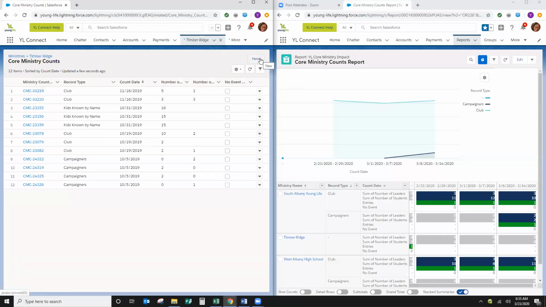So you click on new, and you'll want to add a kids known by name for the end of February, and then club and campaigners for this last week. And then just get in the habit of making 6 entries every week, 2 for South Albany, 2 for Timber Ridge, 2 for West Albany, and then a kids known by name the last week of every month.